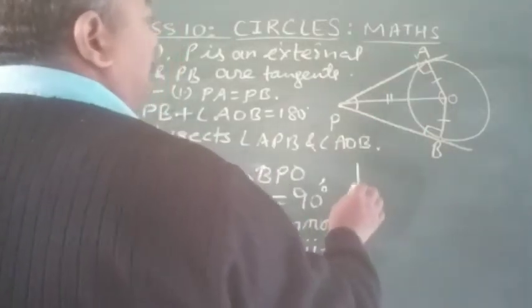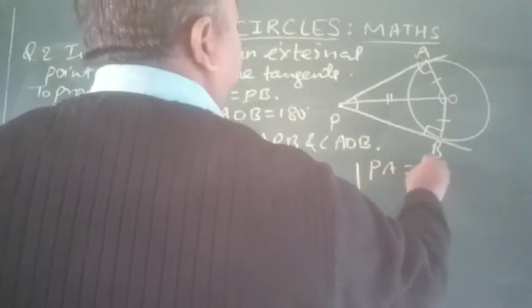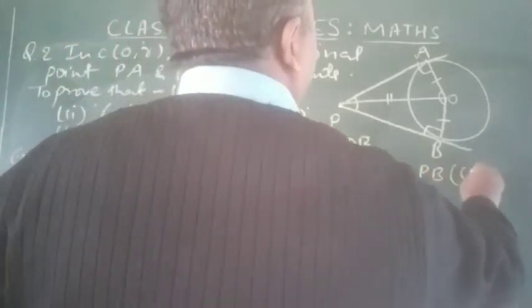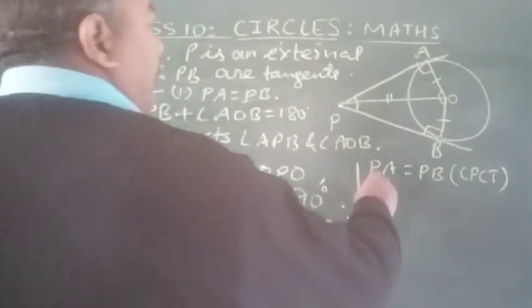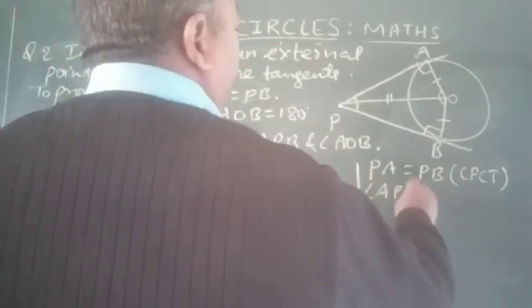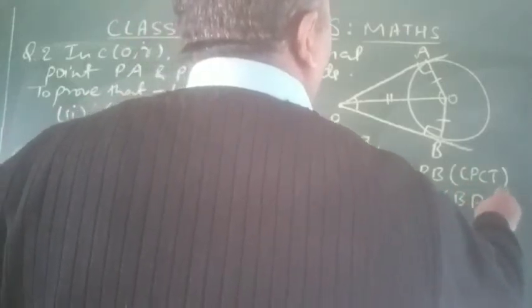Hence, here is a part of the proof. First, PA equals PB by CPCT. Second, angle APO equals angle BPO.